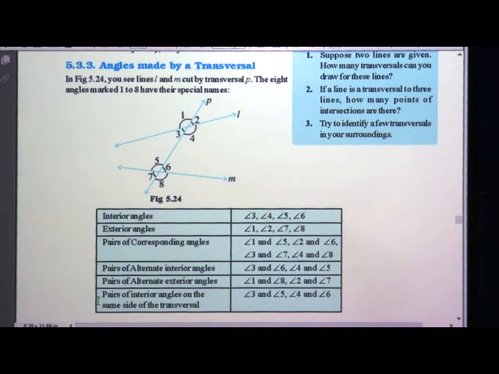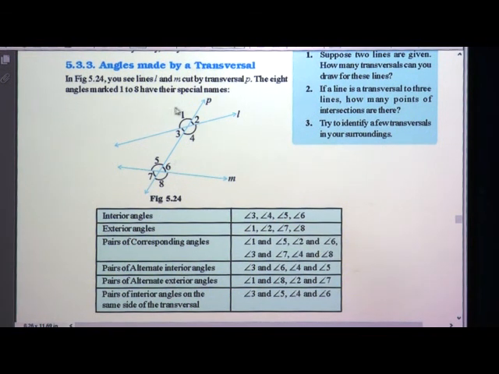And pairs of interior angles on the same side of the transversal. Why am I saying same side? Because we have to see the interior angles on the same side of the transversal. So, angle 3 and angle 5 are a pair of interior angles on the same side of the transversal. Another set is angle 4 and angle 6, a pair of interior angles on the same side of the transversal.